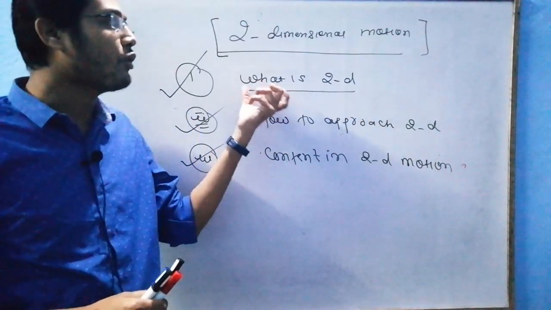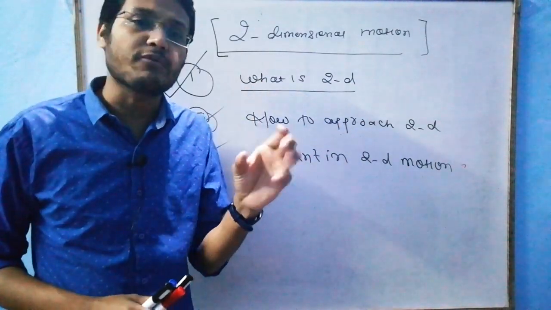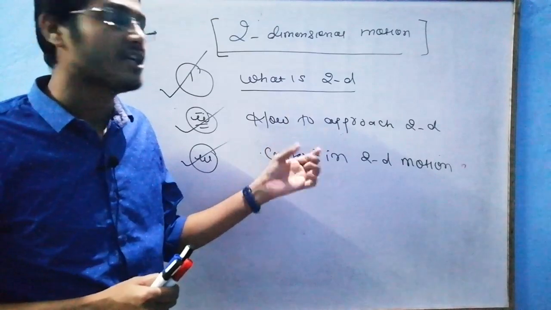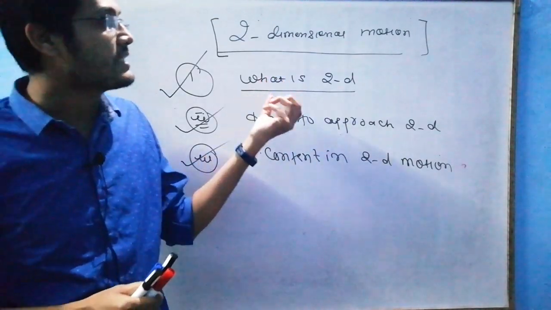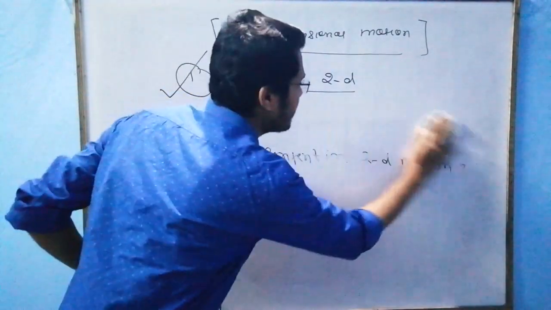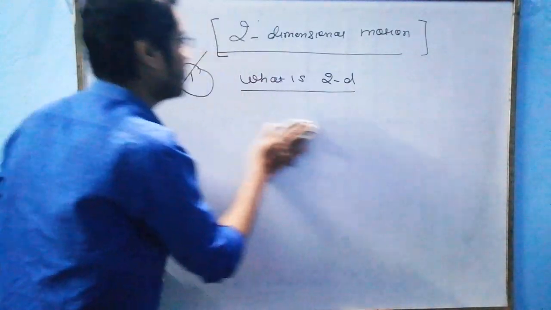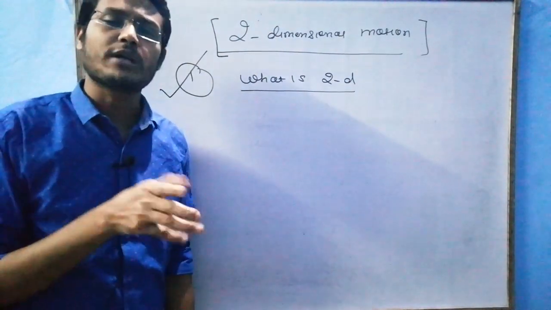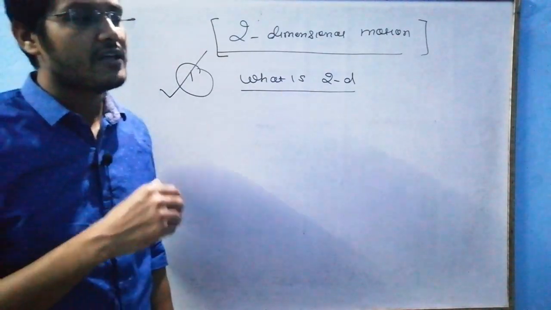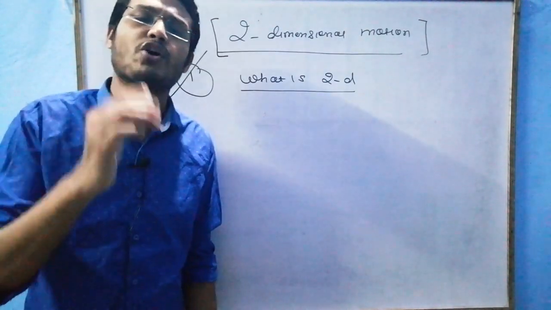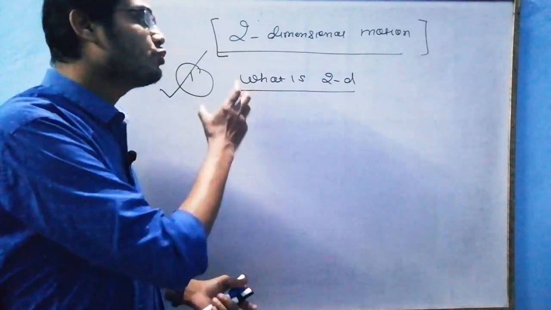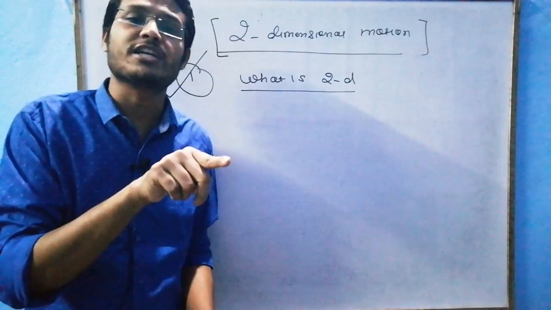But if I am calling it 2D motion, then what is the essential parameter which we have to discuss in 2D motion? Just take an example. In one-dimensional motion, it is clear that only one coordinate, let's say the x coordinate, is changing with time. But in 2D motion, two coordinates are changing with the same time.